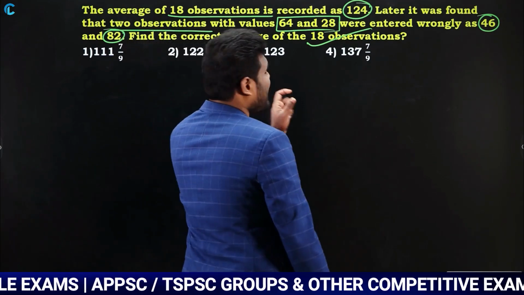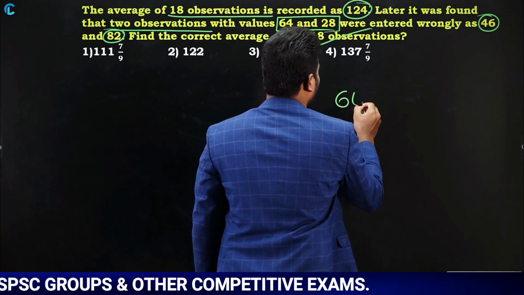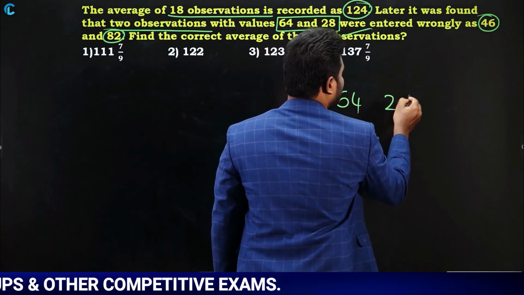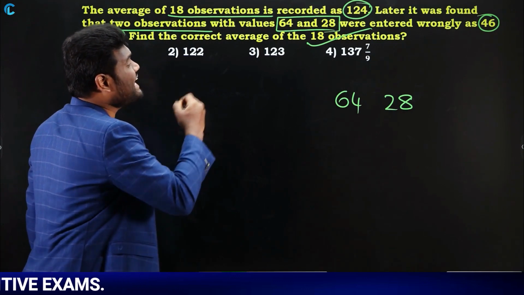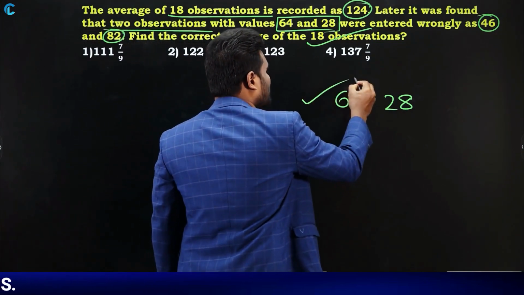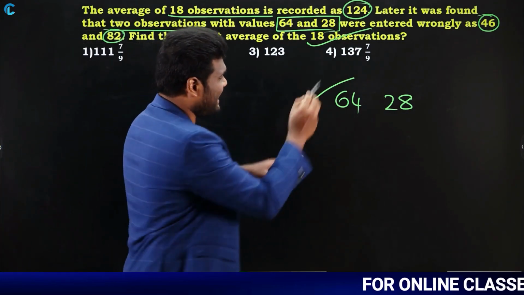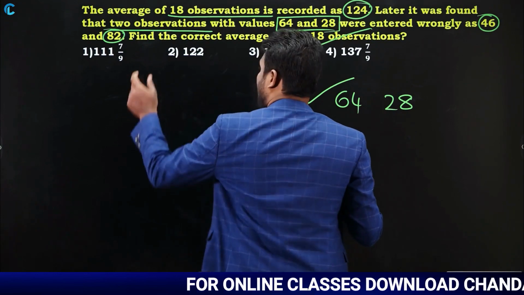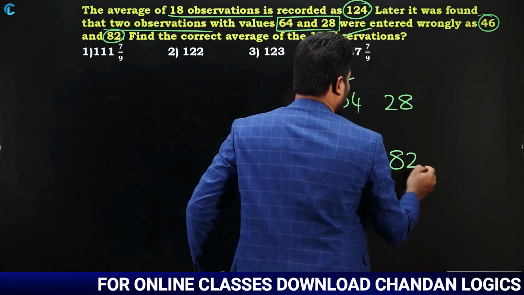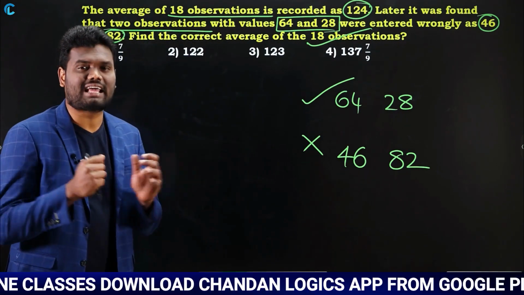Look here, we have 2 values: one is 64 and the other is 28. Now 64 and 28 were wrongly entered, which means these are the correct values. 64, 28 are the correct values, but these were wrongly entered as 46 and 82. Yes or no? This is the correct value, this is the wrong value. Now they are asking what is the correct average.